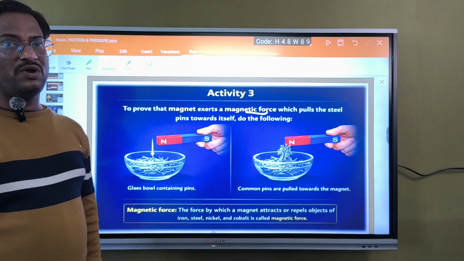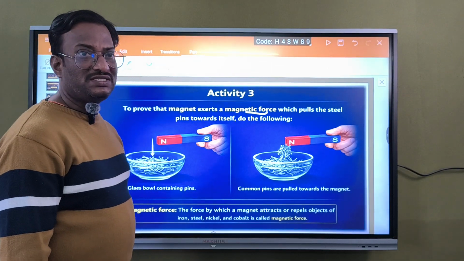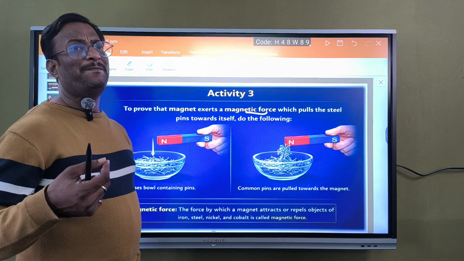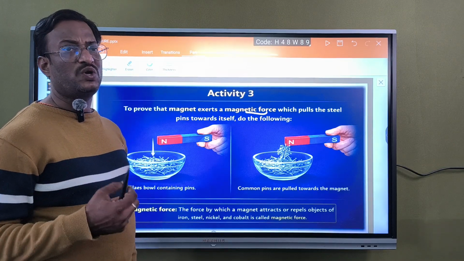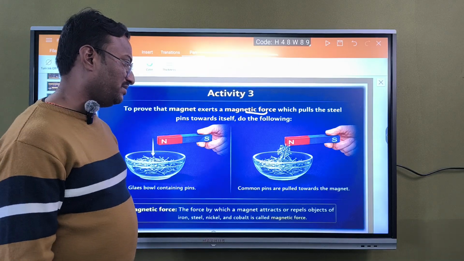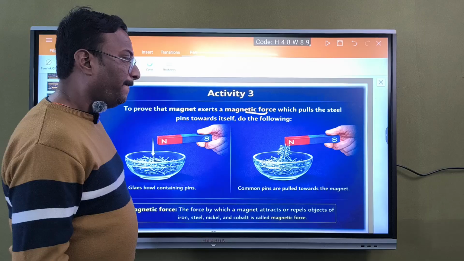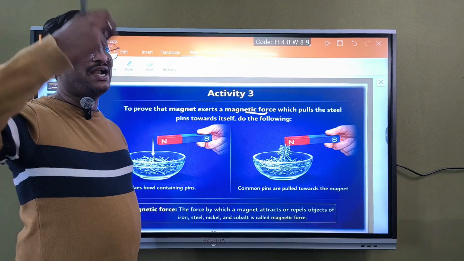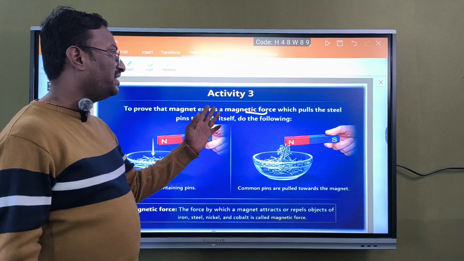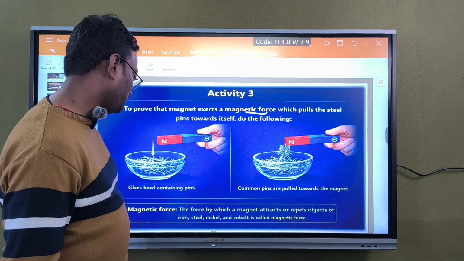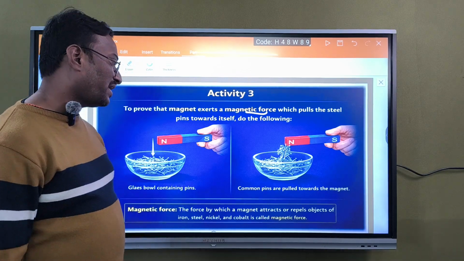For this we take a few small pins and bring a bar magnet near them, so it will attract them. So they have been attracted. Without touching, the nails themselves are attracted towards the magnet. That indicates that magnetic force is also one of the forces. The force by which the magnet attracts or repels.